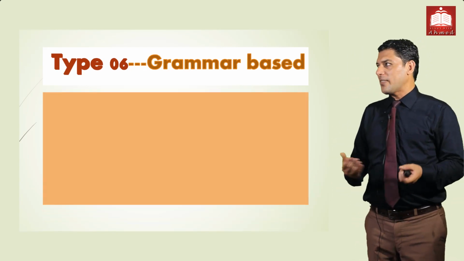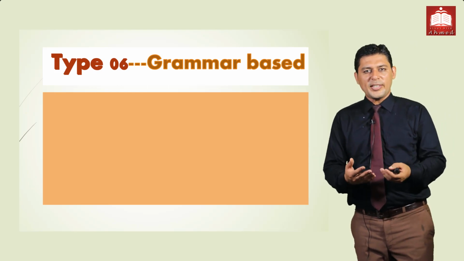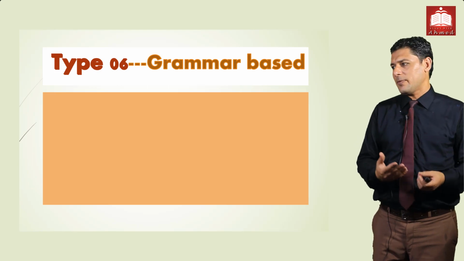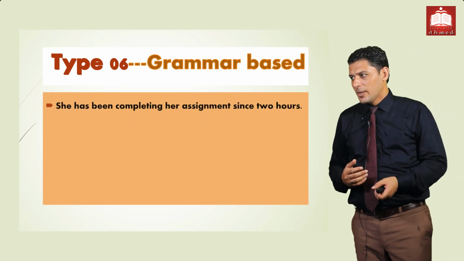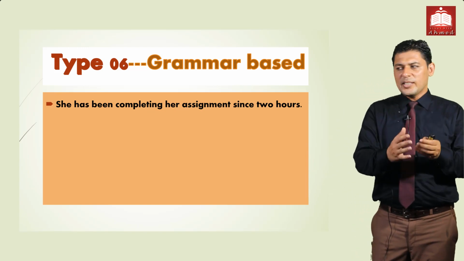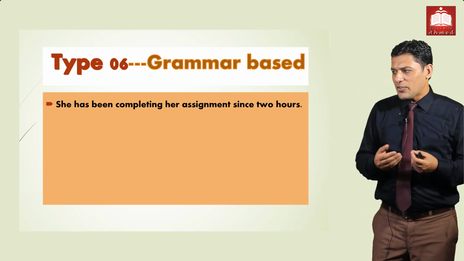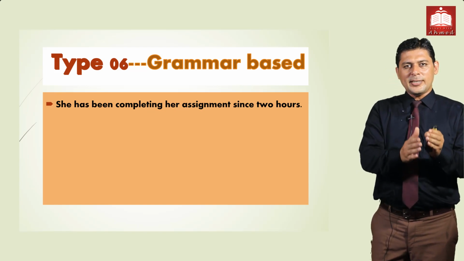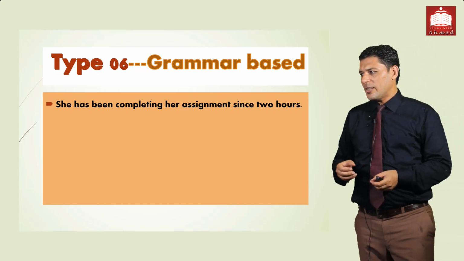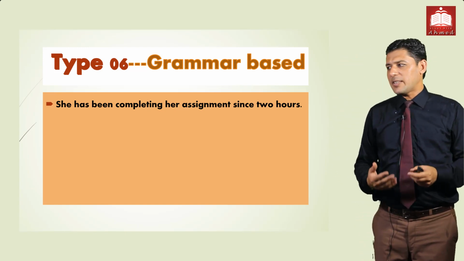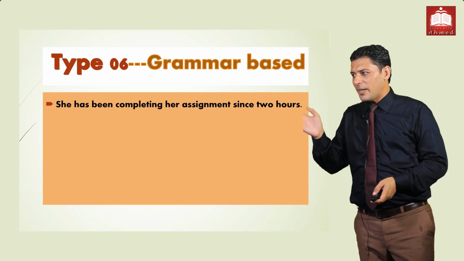In the grammar section, we have prepositions or conditional sentences, we have modal verbs, we have simple structures of tenses and passive or direct and indirect speech. She has been completing assignments since 2 hours. A very simple and easy mistake is since 2 hours. So you will replace since, you will add for. In place of since, you have to find the mistake and you will be given the options. In that case, since will be replaced by for.